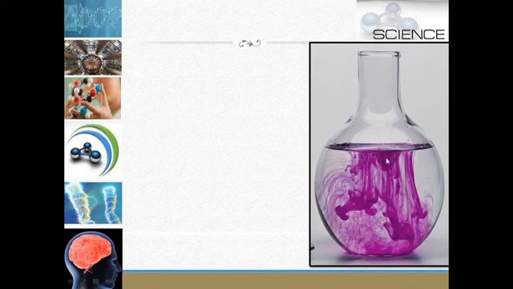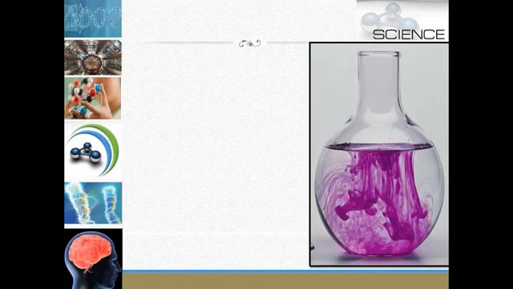This is the area where you dropped a drop of ink, so this is the region of higher concentration. This movement of a substance from a region of higher concentration to a region of lower concentration is known as diffusion. So I'll once again repeat that diffusion is a spontaneous movement of molecules from a region of high concentration to one of lower concentration until uniform concentration is finally achieved.